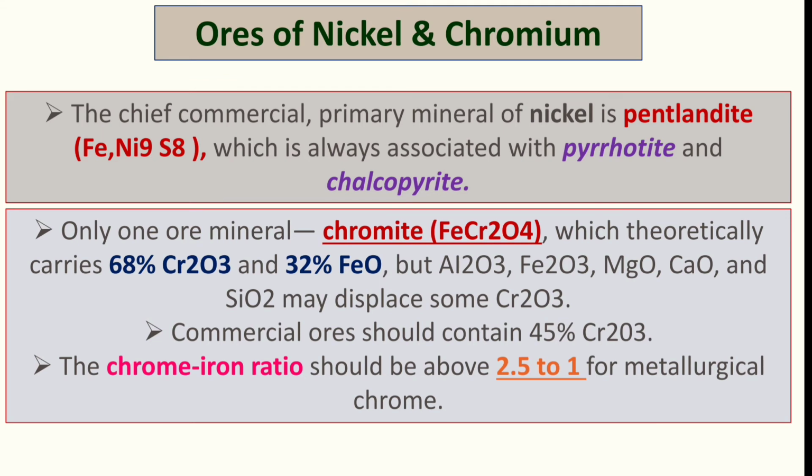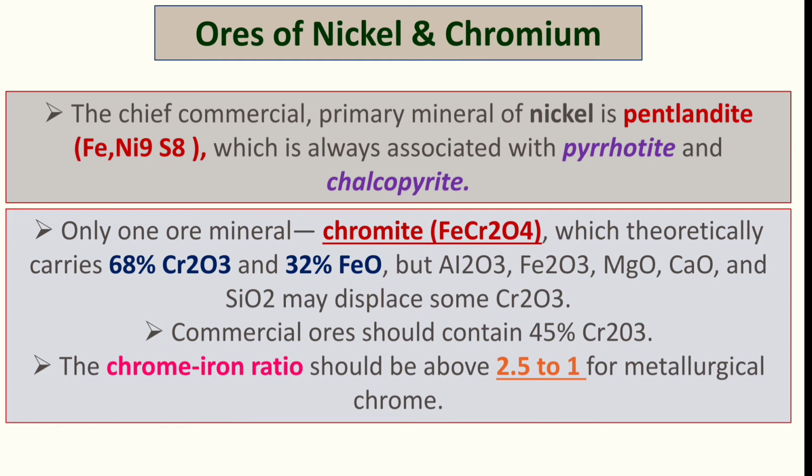But Al2O3, Fe2O3 and MgO, CaO as well as SiO2, they may sometimes displace Cr2O3. So they can displace the Cr2O3.